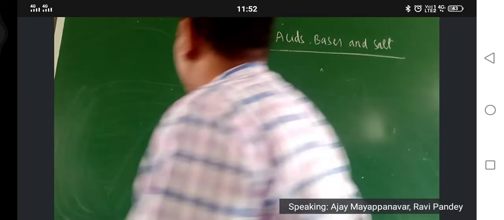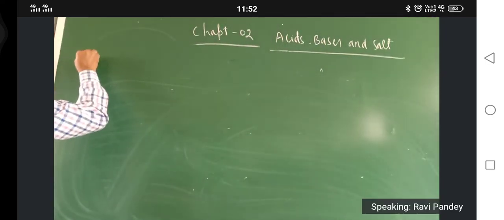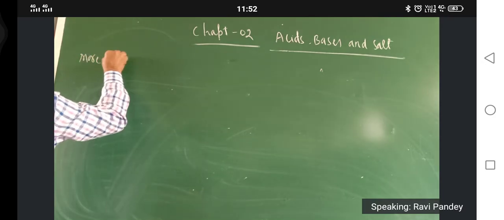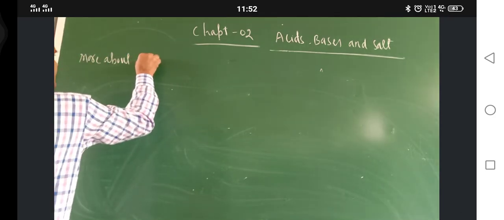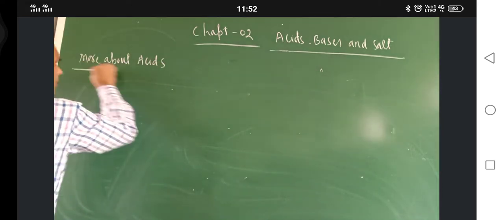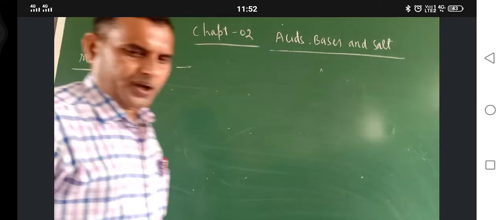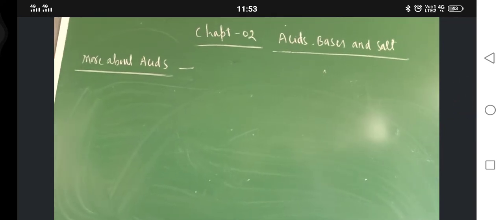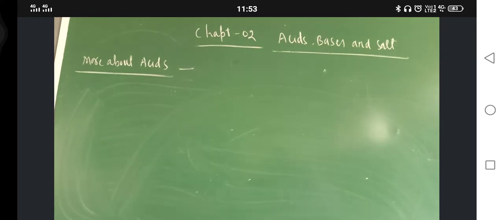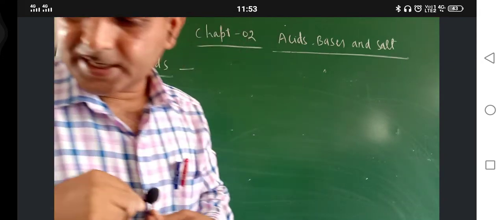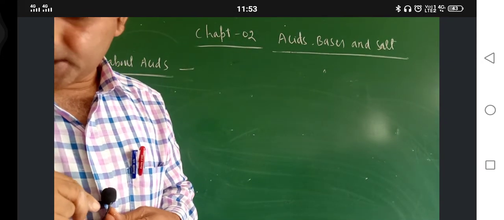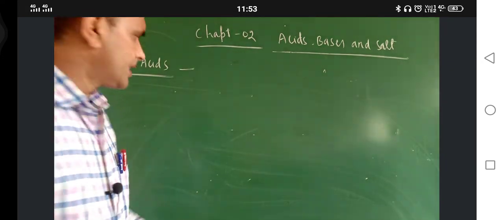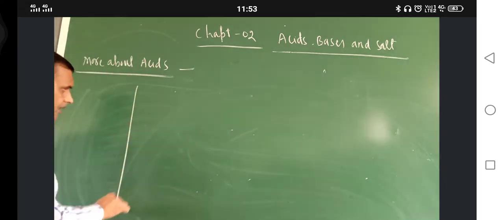Okay. So now more about acids. In more about acids, what we learn? We will learn here different types of acids. Okay. So just see here. You do one thing, make columns.